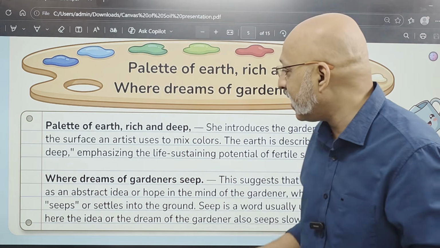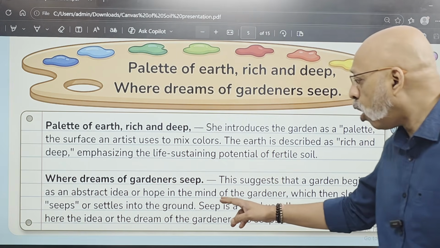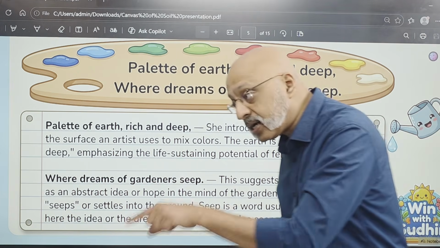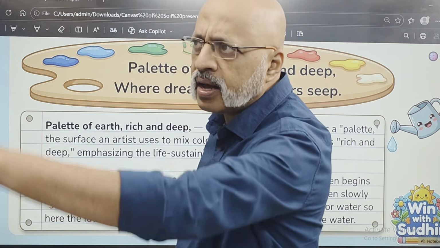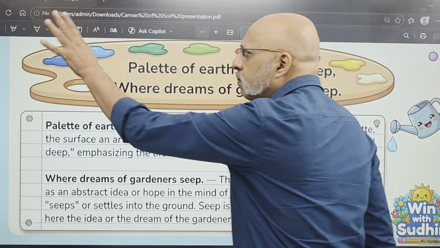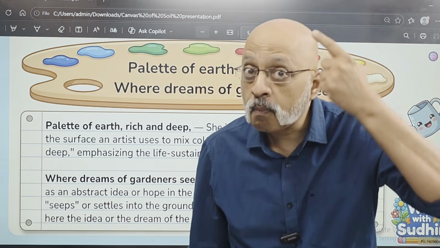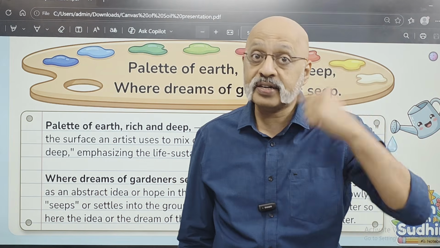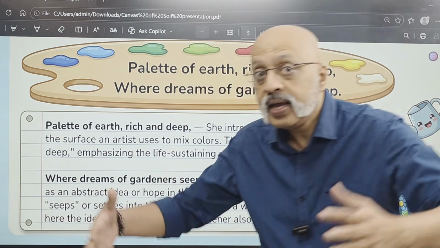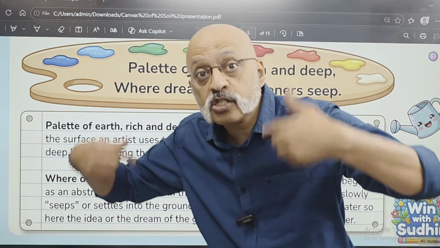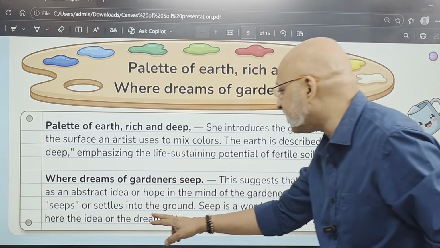So the garden earth is like that abstract idea or hope in the mind of the gardener. Only the gardener, or you, if you are an artist, will have an idea: I will make a rainbow out here. Here I will make the ocean. Here I will make some birds flying in the sky. It is your mind where the ideas are taking shape, right? Similarly, when you see a patch of soil, in the mind of the gardener, the ideas begin to take shape, which then slowly seeps or settles into the ground.